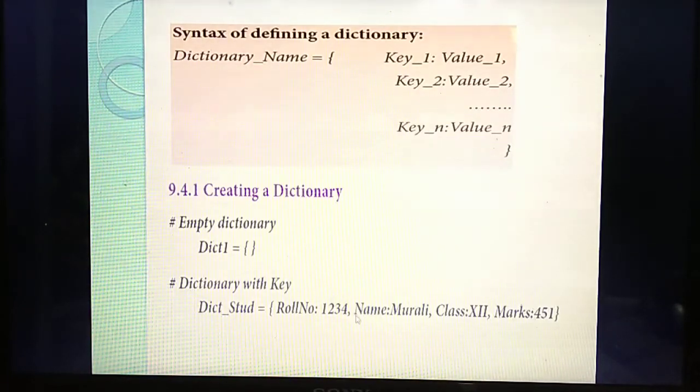Understand? Next key. What's the next key? Name. What name have they given? Murali. So in between name and Murali, they are separated using colon. What's the next key? Class. Class is the next key, then this is a value for 12th, comma. Marks is the key and 451 is the value. Understand? So this is the main difference between list, tuples and sets. In list, tuple and sets, you are not giving any keys for each element, but for a dictionary you are giving keys for each element. The keys and values need to be separated using colons, and each element should be separated using commas, enclosed within curly braces.